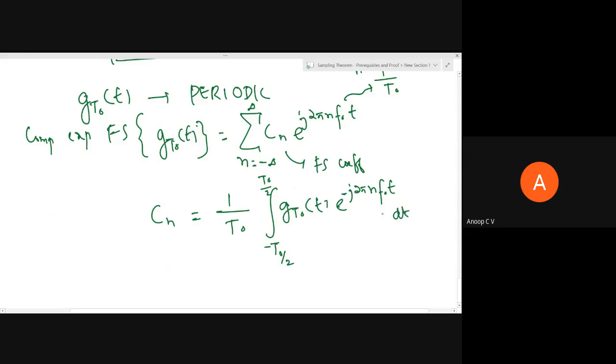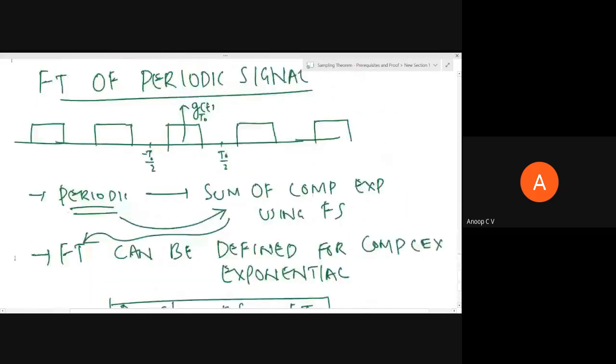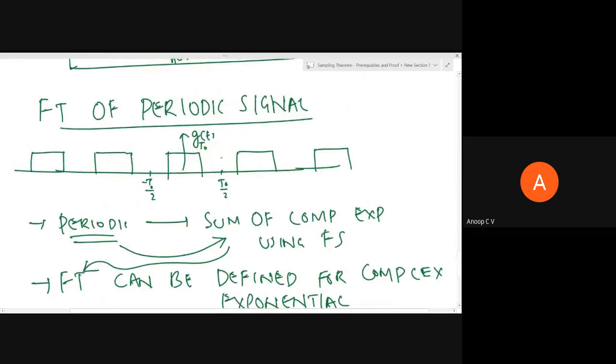So this is the Fourier series coefficient, where we are integrating gt0 of t over a single period. And if it becomes a rectangular pulse, so gt0 of t over a single period is actually a rectangular pulse, if you consider only that.